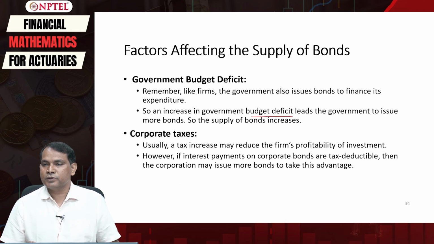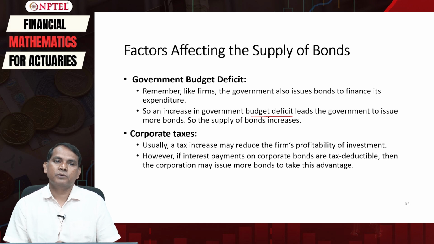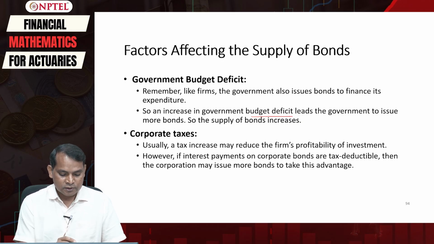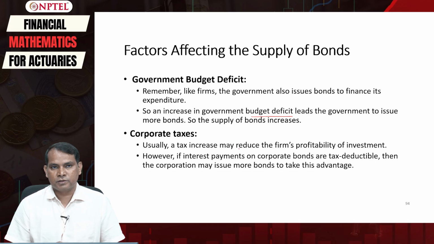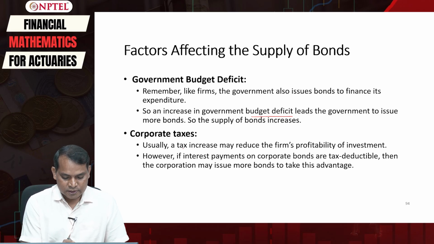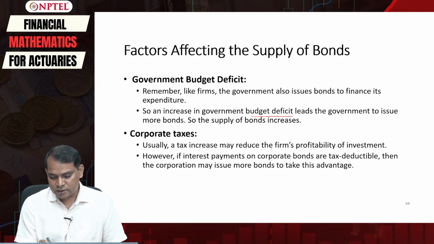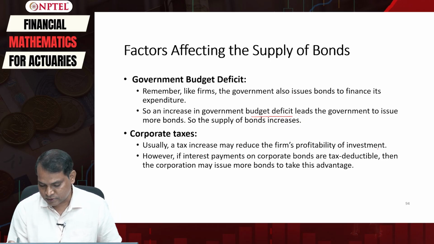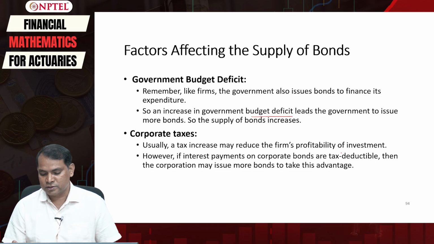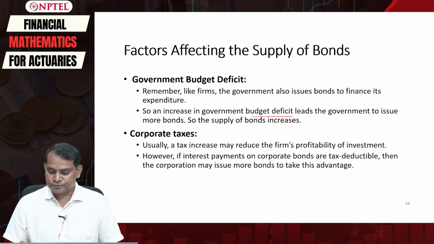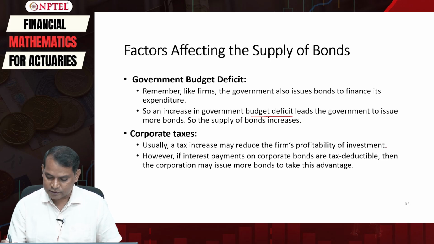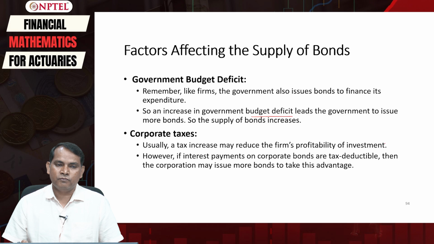Another one is corporate tax. What happened when the government actually imposes more? Remember, theoretically, you believe that a tax increase may reduce firm profitability of investment. It is expected, right? A tax increase is likely to reduce firm profitability of investment and therefore firms will be demotivated to issue bonds. If that happens, then it will negatively influence the supply of bonds.